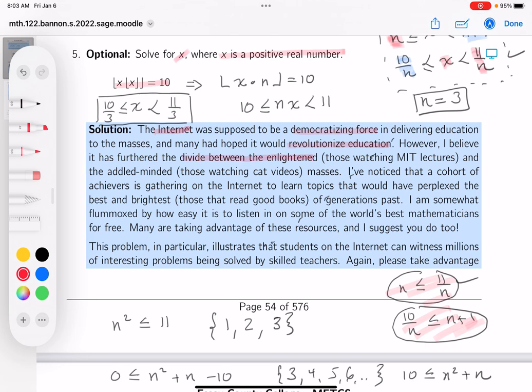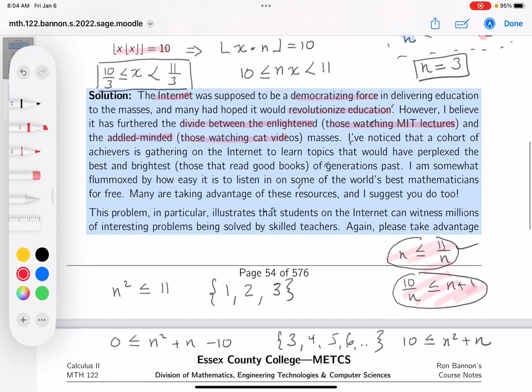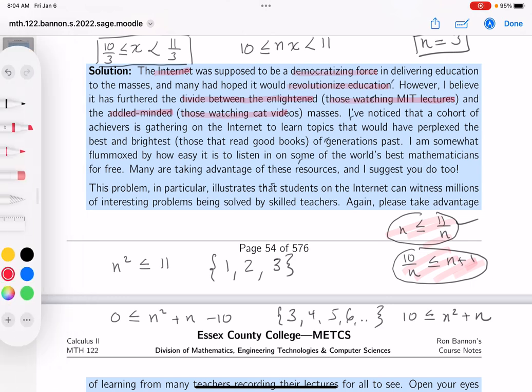When I say those enlightened, I mean those people that are spending a lot of time watching high quality educational materials, and I do emphasize MIT because I was one of the early players in getting people to learn from great institutions, and MIT is one of those. And then I always say the adult-minded people spend more time watching, I say, stupid cat videos. Now people do that. Be aware of this though, that the go-getters are now being overwhelmed with choice on the internet.